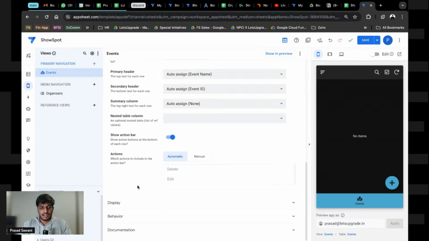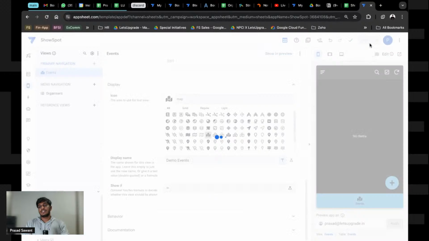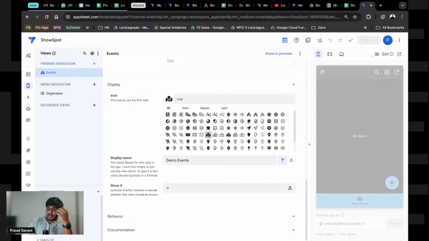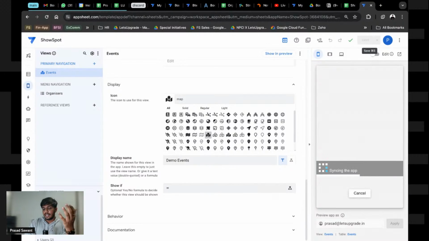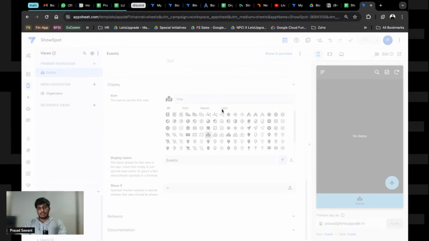You can hide this part, the action bar, everything. The action bar is not there yet, but it will eventually come. I'll show you what it means. You can change your icons from here. Display name, you can still change it even after creating a table. It should be user visible, so you change it right here in the display name, and it will change here. But for us, we want to keep it the same because we want to follow the convention that the name in the database goes out, right?